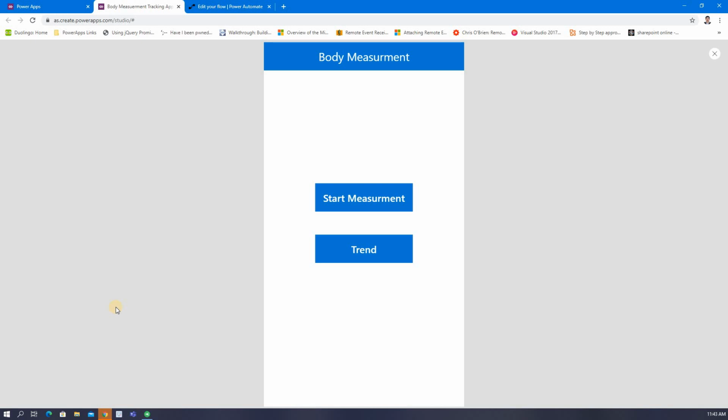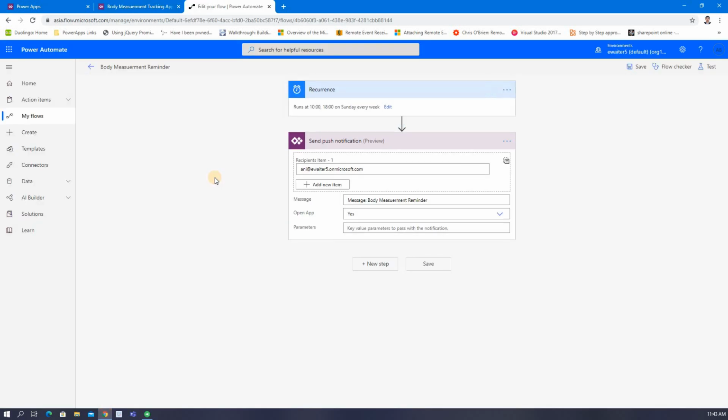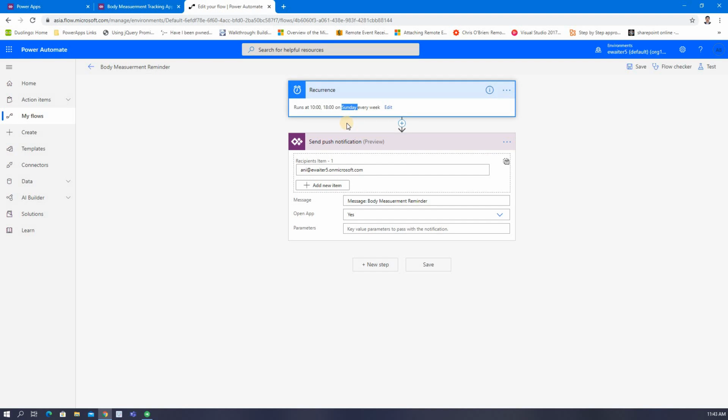Later, you can even take your picture for that week. So every week you will do the same thing and submit the record, and later you can analyze using the same app. Let me show how it is exactly. So here is one of the Power Automate, or Microsoft Flow. I have configured it so that every week on Sunday, it will fire one push notification on your mobile. It is a very simple push notification.